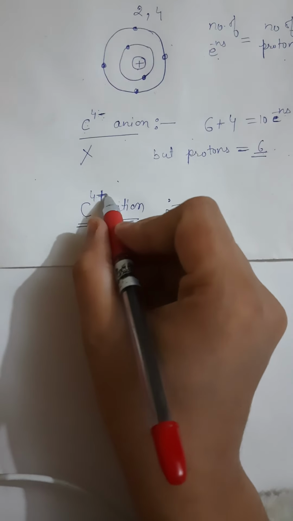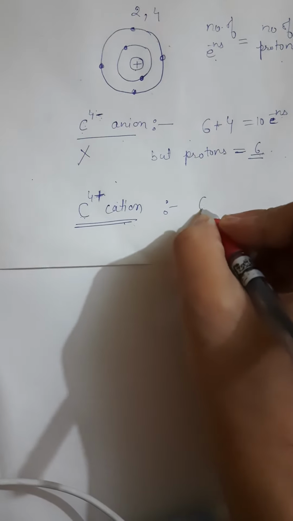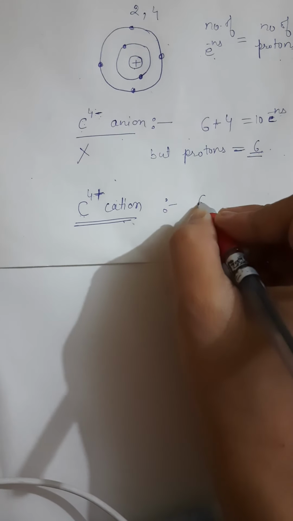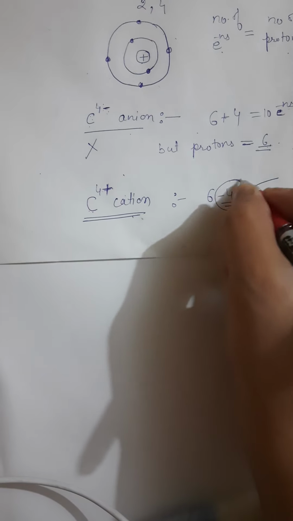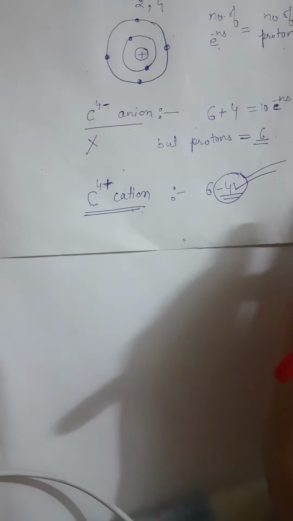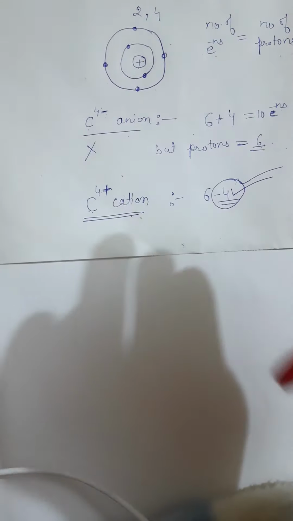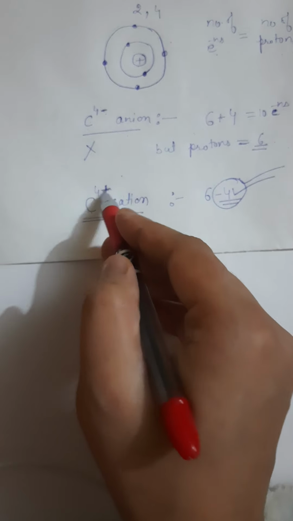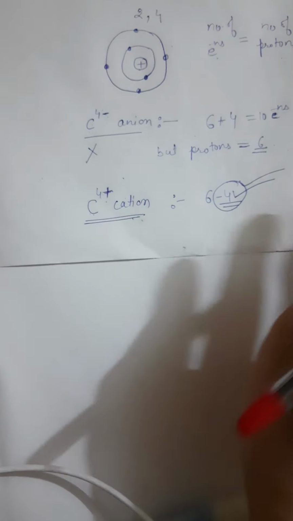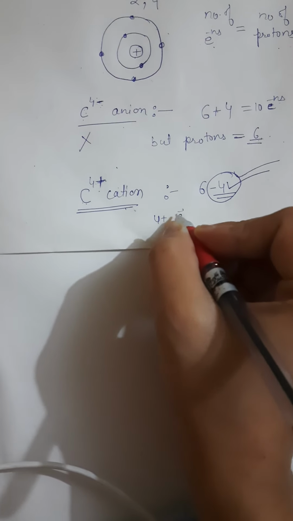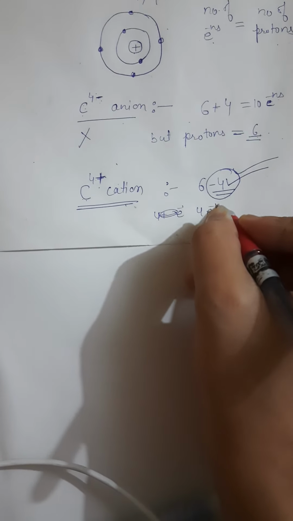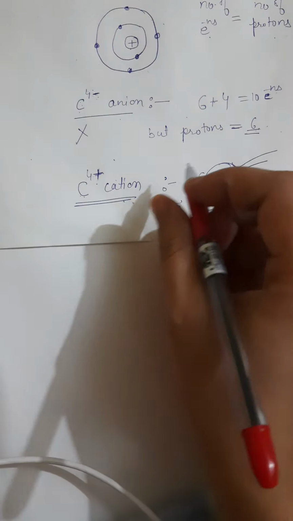C4 positive means 6 minus 4 electrons; 4 electrons are going from the shell.